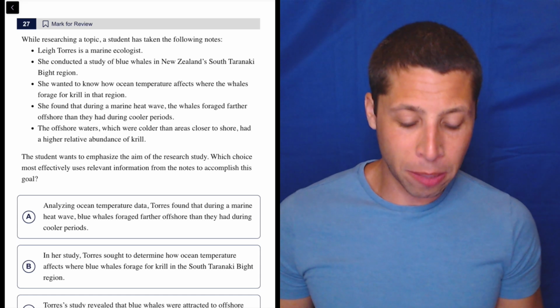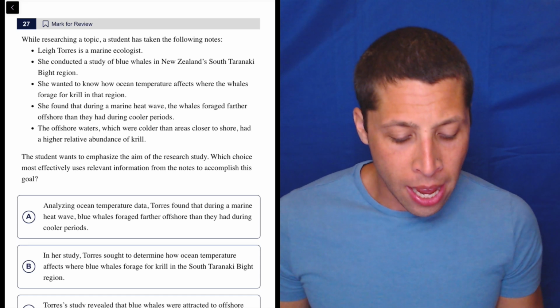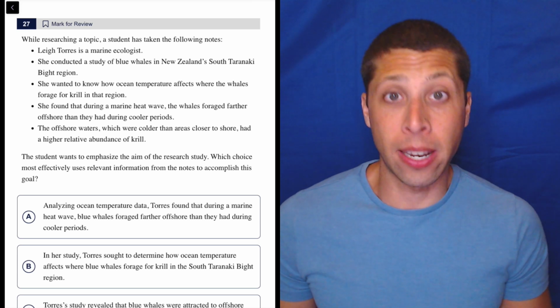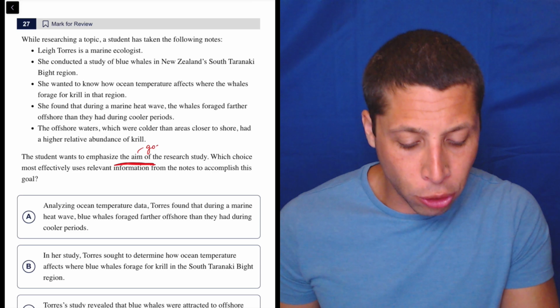I find goals like this to be some of the hardest in here. The student wants to emphasize the aim of the research study. I think mostly it's hard because people don't recognize the strong word here. The strong word is aim, right? So that means goal, right? What were they trying to do?